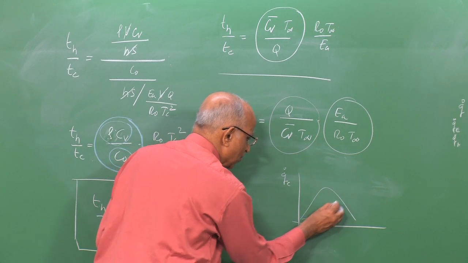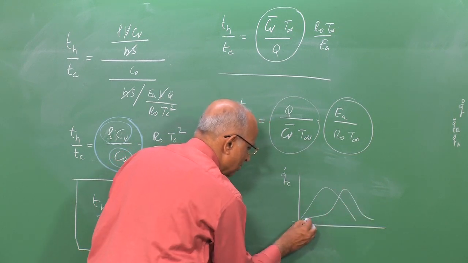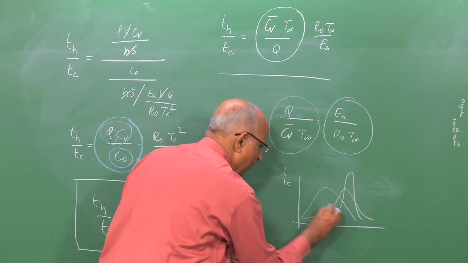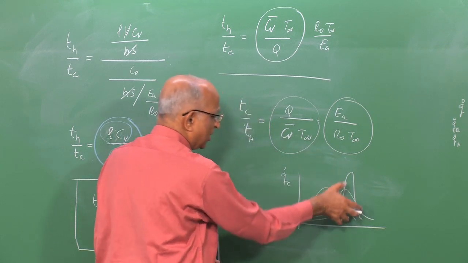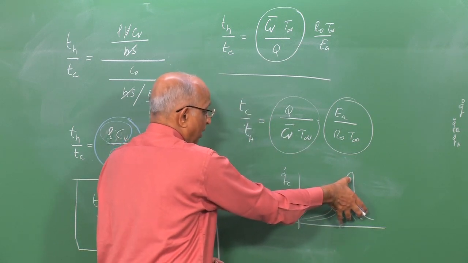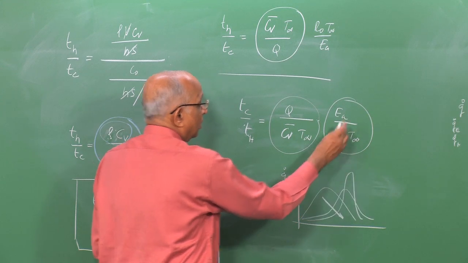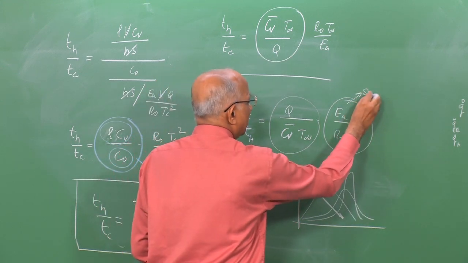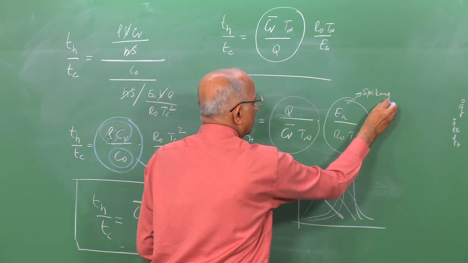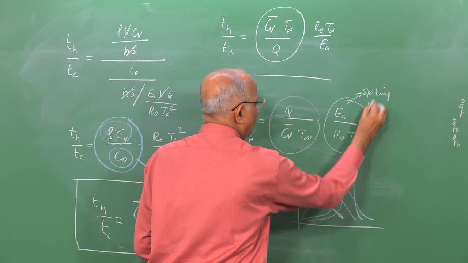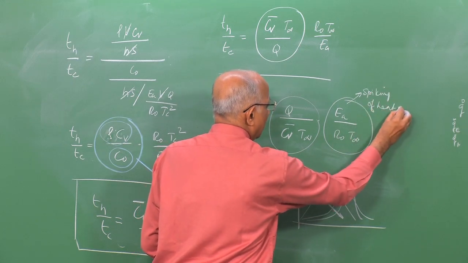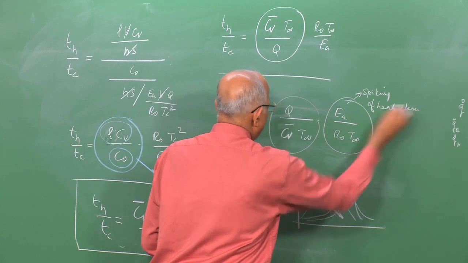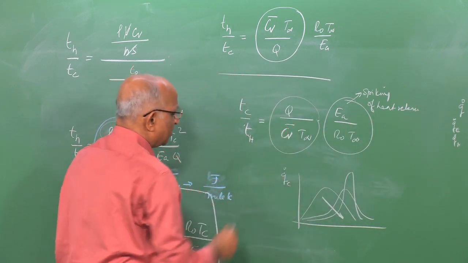When Ea is large, it goes like this. When Ea is still larger, it goes like this. Therefore, as activation energy goes up, the rate of heat generation spikes up. Therefore, this is a spiking non-dimensional term for heat release, whereas this tells me how much heat is getting generated.